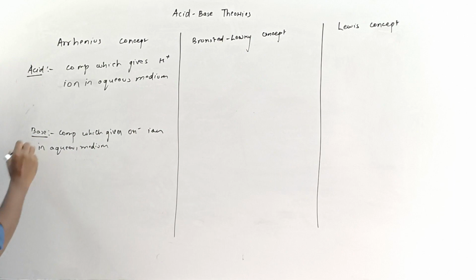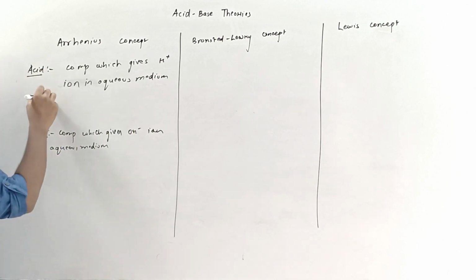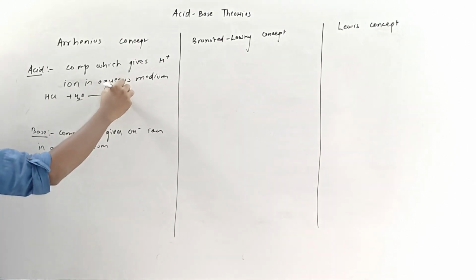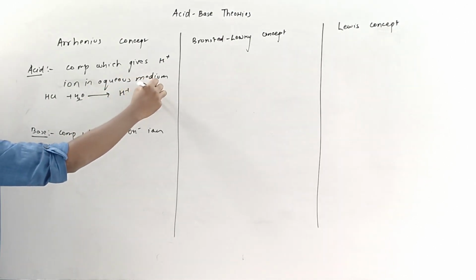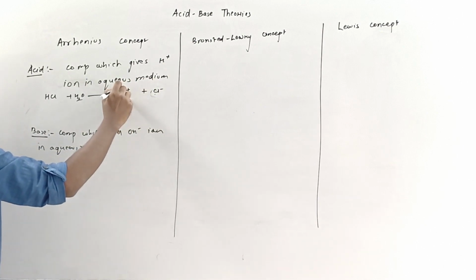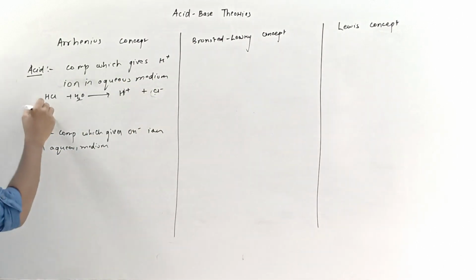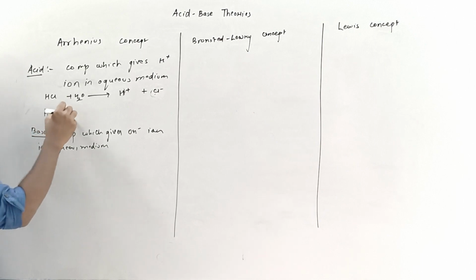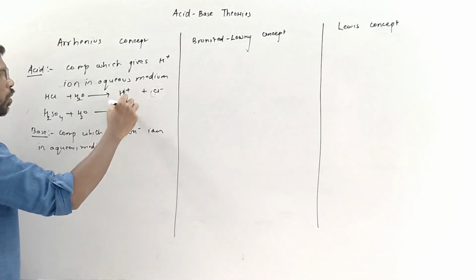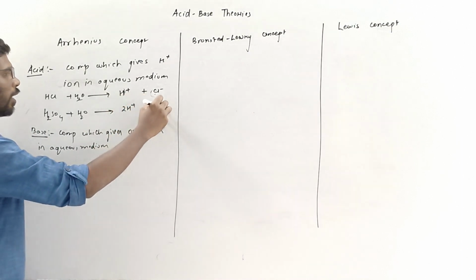Example for acid is HCl. If you put this into water, what you are going to get is H plus and Cl minus. You are getting a H plus ion over here. You take H2SO4, you put this into water, what you get is 2H plus and SO4 2 minus.